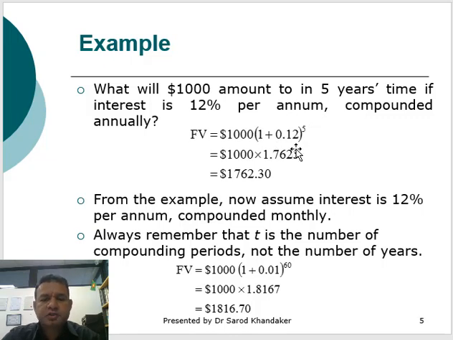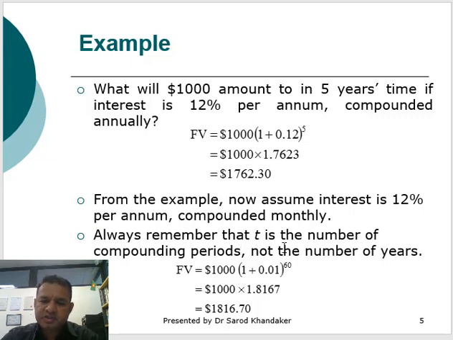So if you solve this equation, you will find that after 5 years the $1,000 you invested today will be $1,762.30. Now let's do this question again, assuming the interest rate is 12% per annum compounded monthly. In the first example, the amount was compounded annually. Now the interest rate is compounded monthly, and it will have an impact on the calculation. Let's look at it.